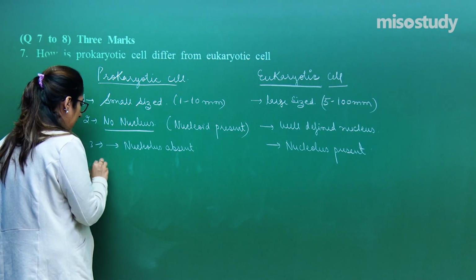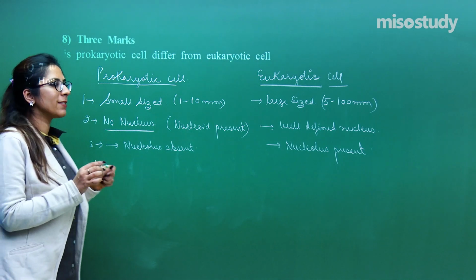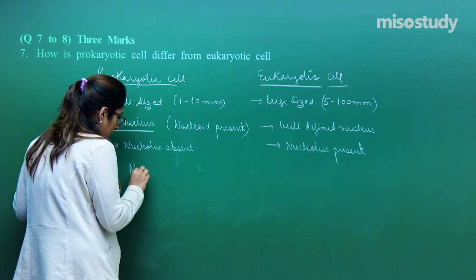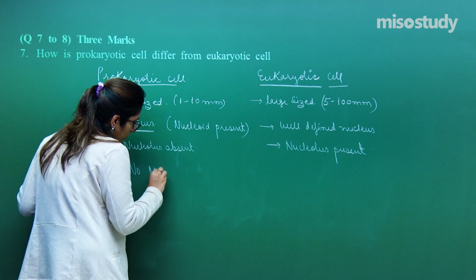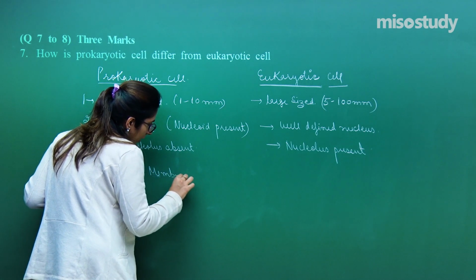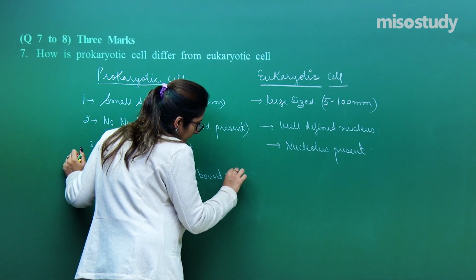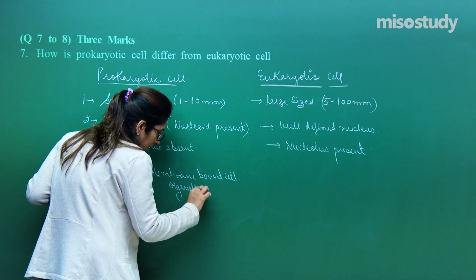This is the third point. The fourth point is that in a prokaryotic cell, no as such cell organelles are present. Or you can write: no membrane bound cell organelles.